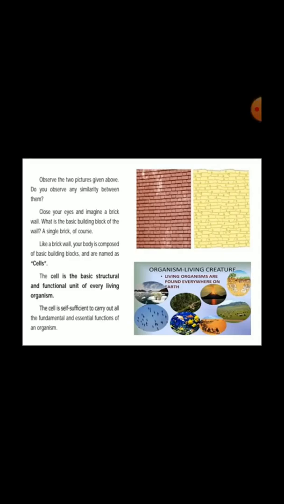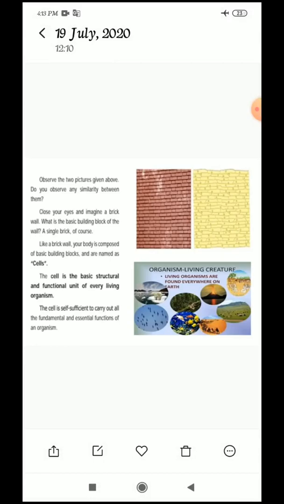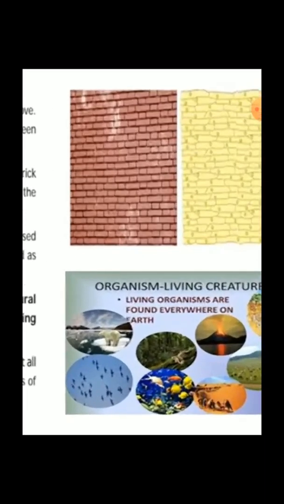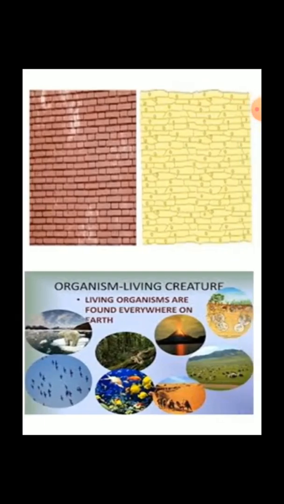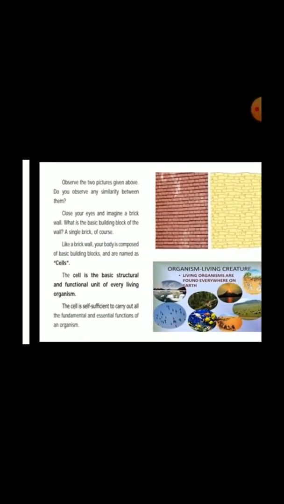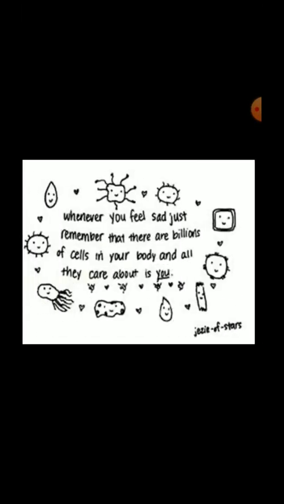All living things are made of one or more cells. The cell is self-sufficient to carry out all the fundamental and essential functions of an organism. The living organisms are found everywhere on the earth. See this, everything has cells. Do you understand, children? Yes. Now I share the next page for you.